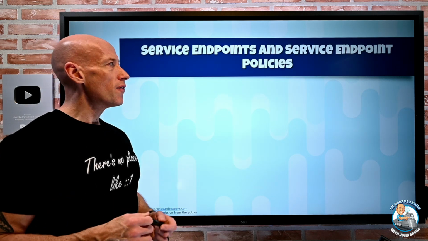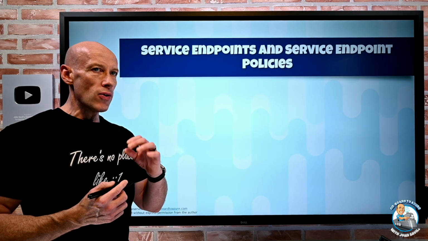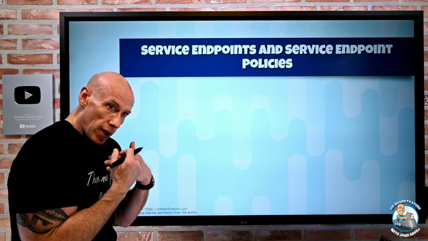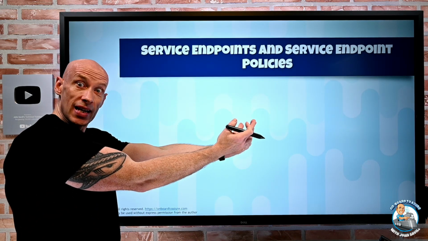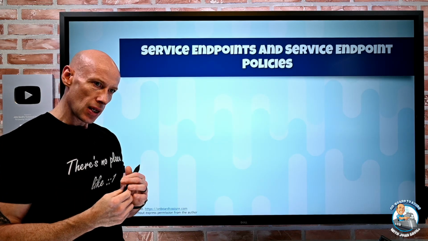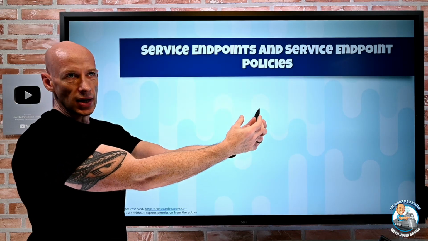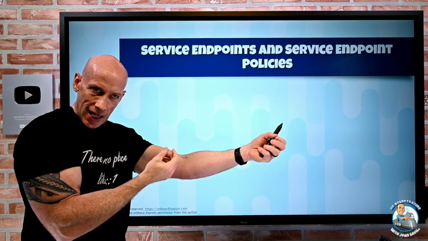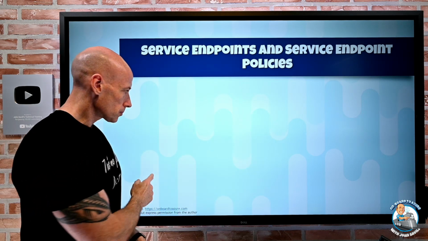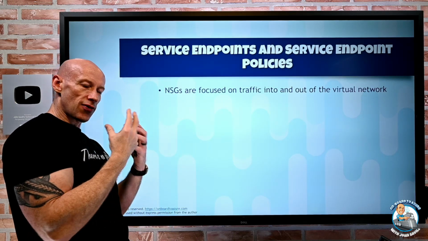Okay, service endpoint and service endpoint policies. We already talked about network security groups. Network security groups can control from the VNet what I can talk to, what types of service. With the service tags, remember, I can say, hey, I can't talk to storage in this region, and what I can accept from. But what about on the service itself? Maybe on the service, on the storage account or the MySQL database, I only want to be able to talk to particular things in a particular subnet. NSGs don't let me do that. So NSGs are great. They're focused on the traffic into and out of the VNet. It's focused on the VNet side.